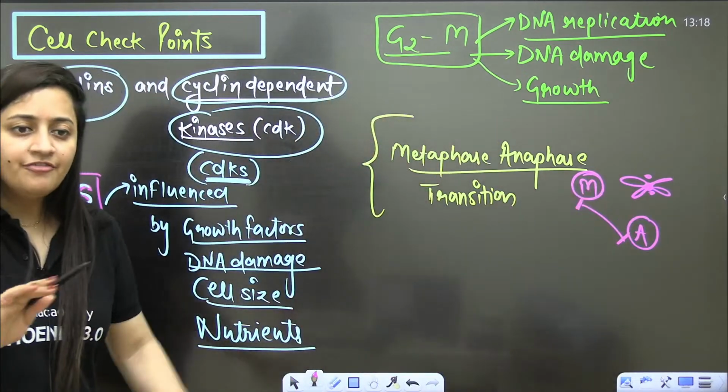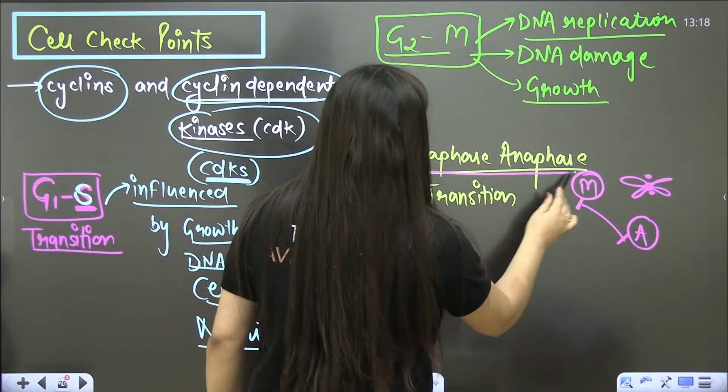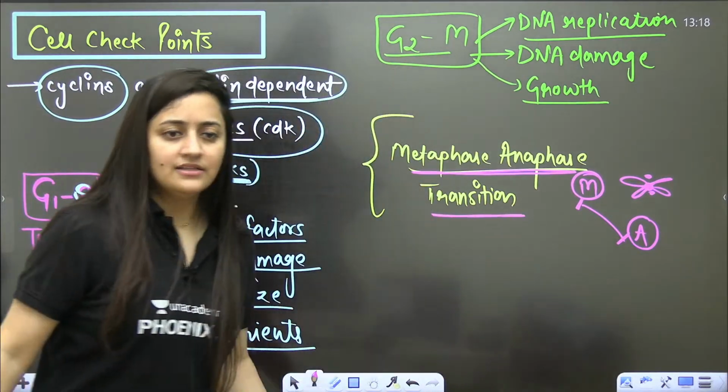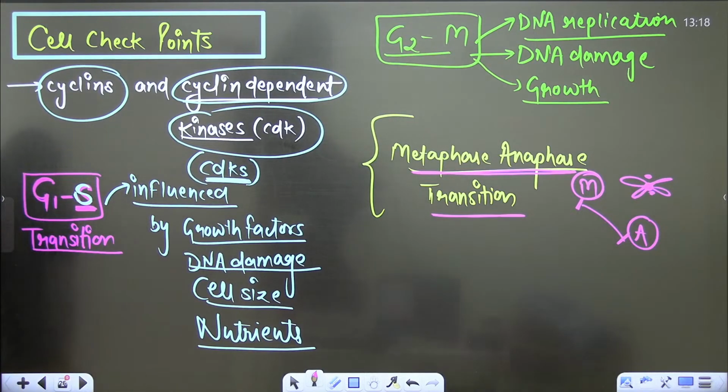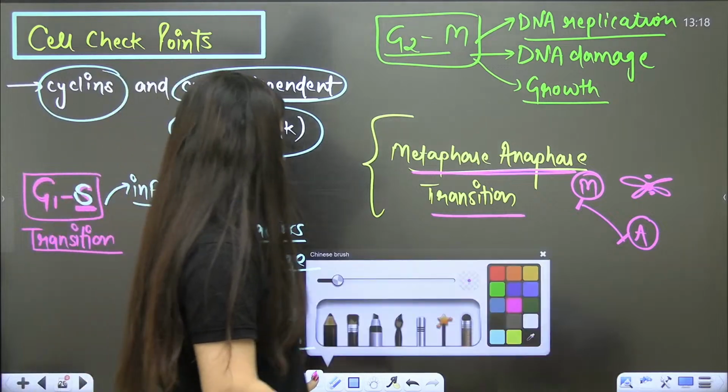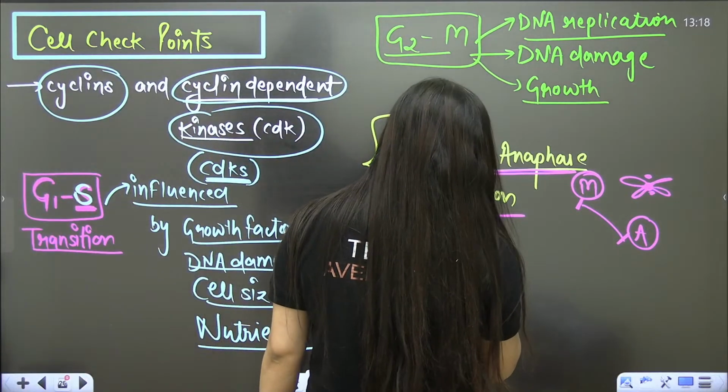If everything is done, then this transition will occur. That is, chromosome attachment to the spindle, and then there is the APC, the anaphase promoting complex, which will help further.